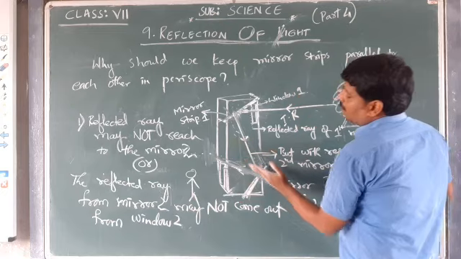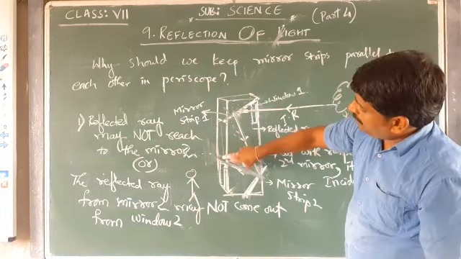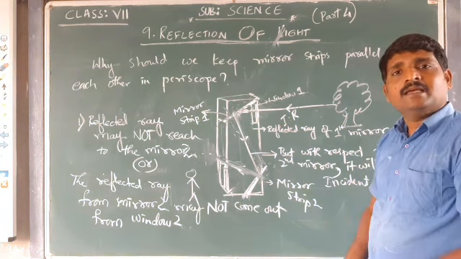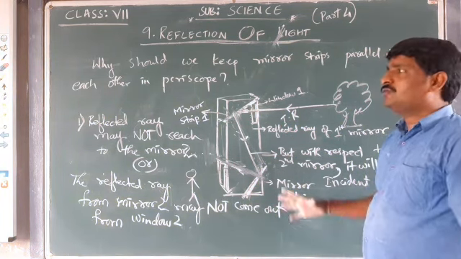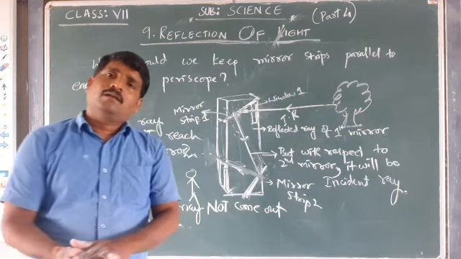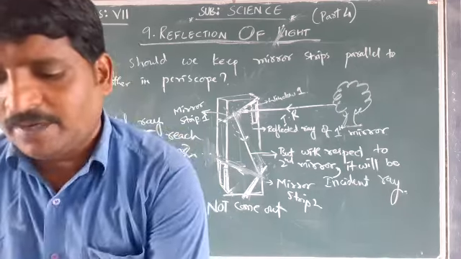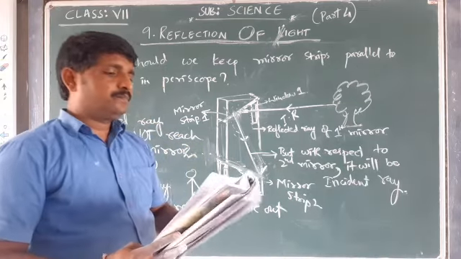It might be going inside, hitting the inside wall of the periscope. Okay, these two things will happen if the mirror strips are not parallel. That's what is being given.